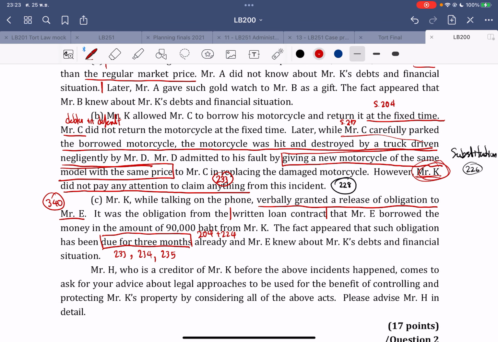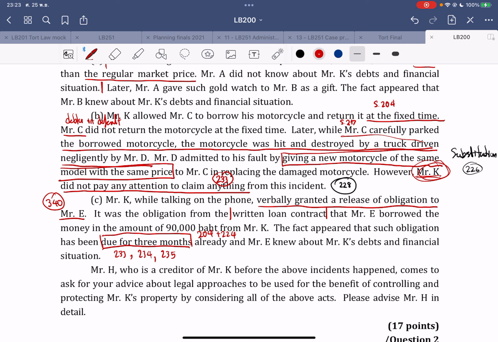The next scenario says that Mr. K, while talking on the phone, verbally granted a release of obligation to Mr. E. And the obligation is a written loan contract that Mr. E borrowed money in the amount of 90,000 baht. Also, that loan contract has already been due for 3 months. And Mr. E knows about Mr. K's debt and financial situation.